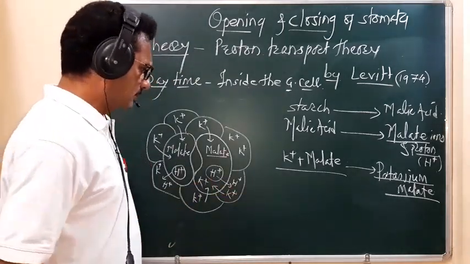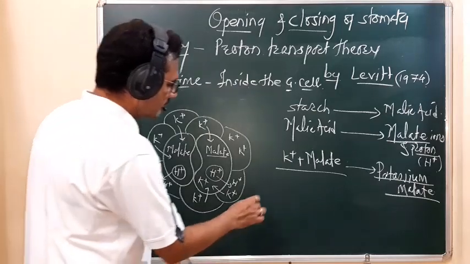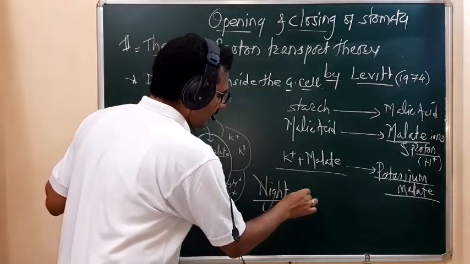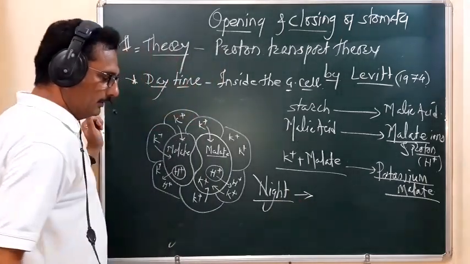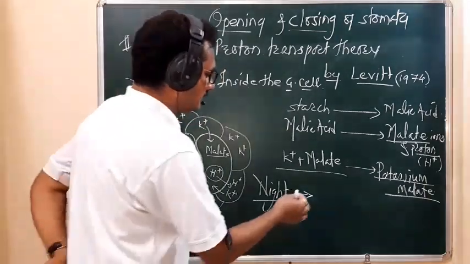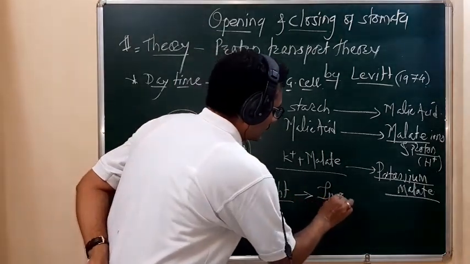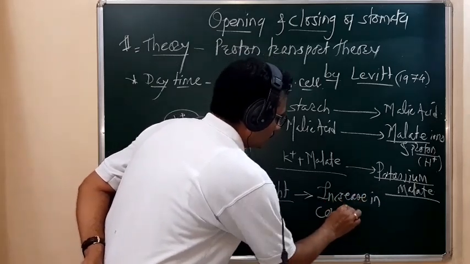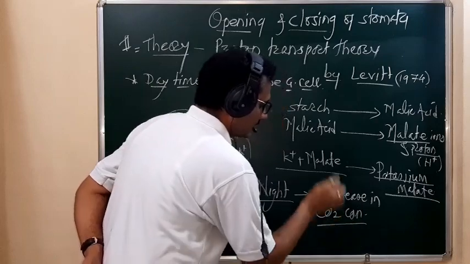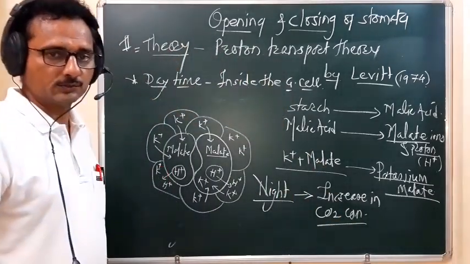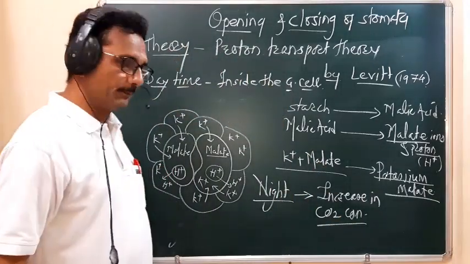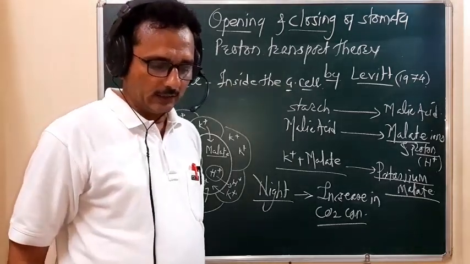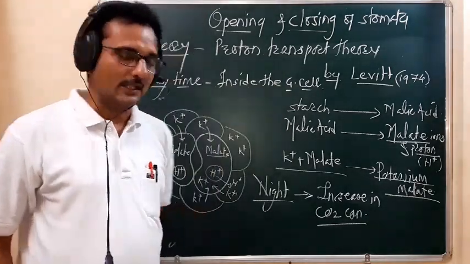Then what happens, student, during the night time? During the night time, remember there is an increase in CO2 concentration, and there is a growth inhibitor, the abscisic acid.